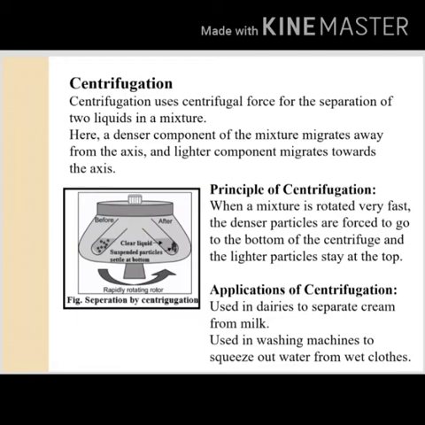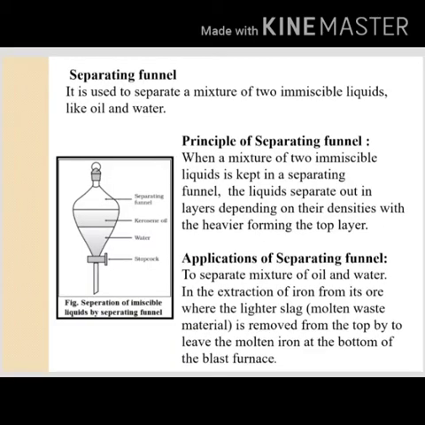Application of centrifugation: used in dairies to separate cream from milk, used in washing machines to squeeze out water from wet clothes. Separating funnel: it is used to separate a mixture of two immiscible liquids like oil and water. Principle of separating funnel: when a mixture of two immiscible liquids is kept in a separating funnel, the liquids separate out in layers depending on their density, with the heavier forming the bottom layer.